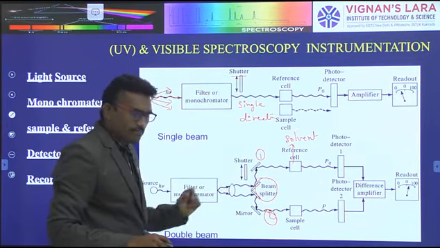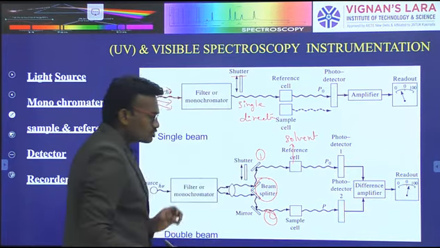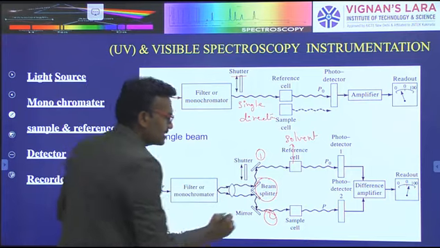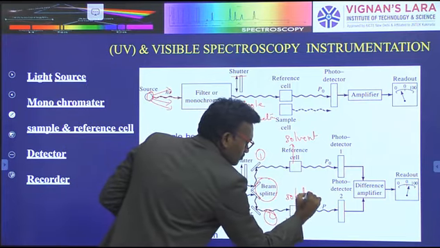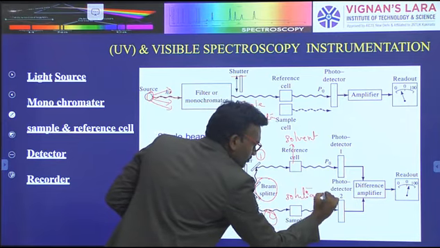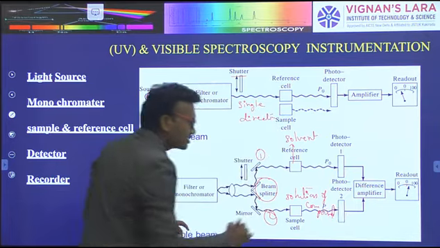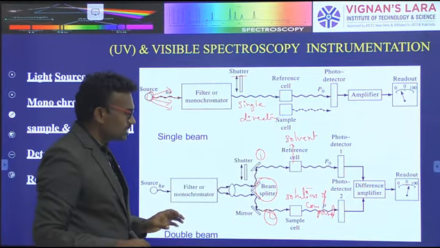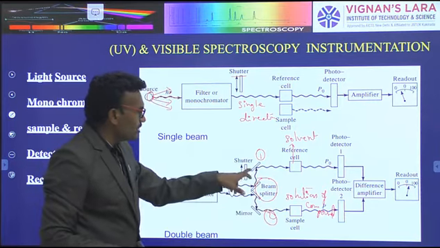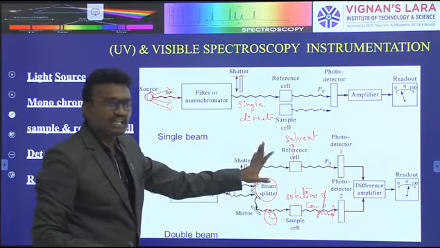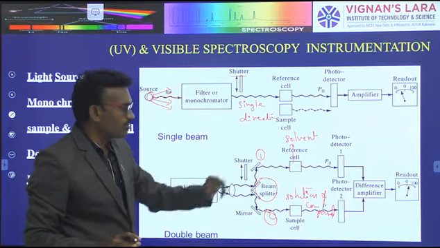The second is the main sample cell, which contains a solution of the compound. So half the light passes into the main sample, and the remaining half passes into the reference cell, where only solvent is present and no compound.